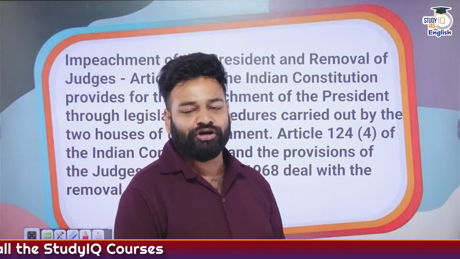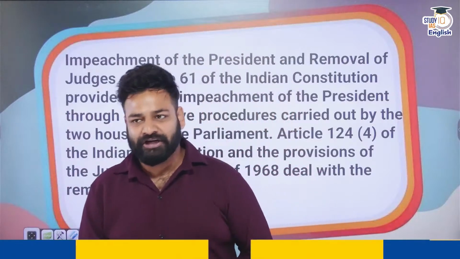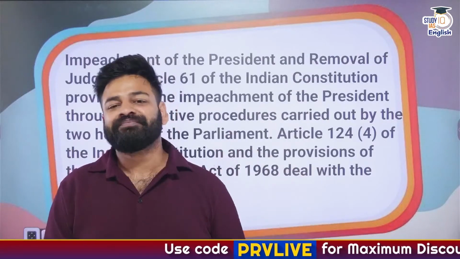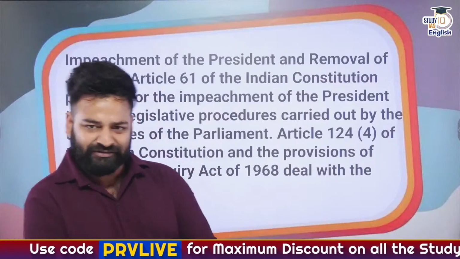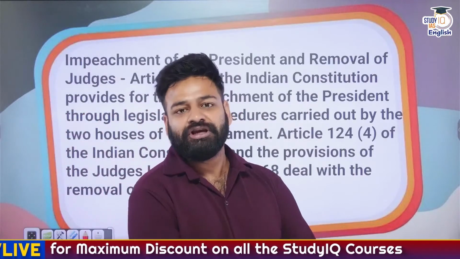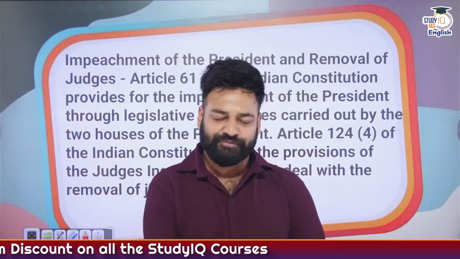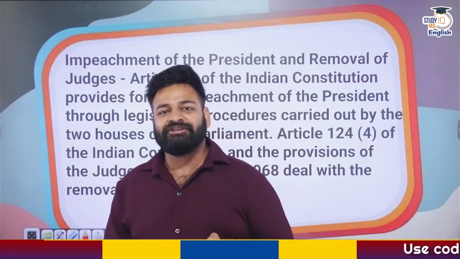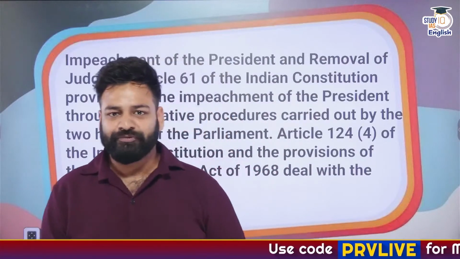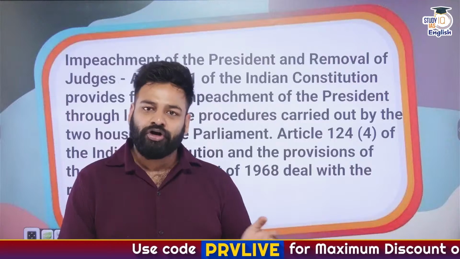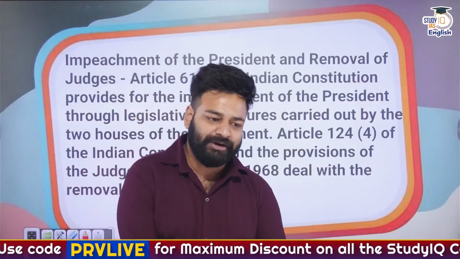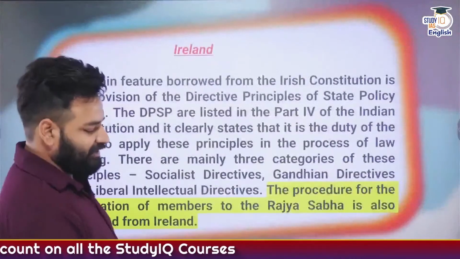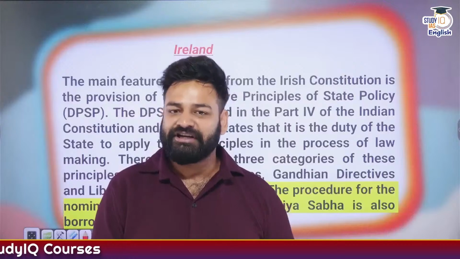We don't use the word removal with the president, we use the word impeachment. So impeachment of the President of India under Article 61, and the removal of judges of the Supreme Court under Article 124 clause 4, are also adopted from the American Constitution. So these three things are from the United States of America.